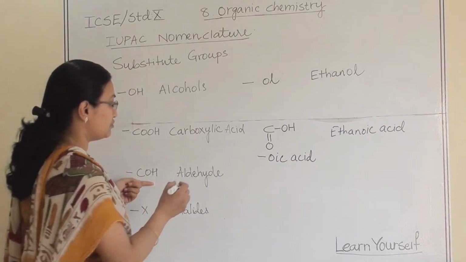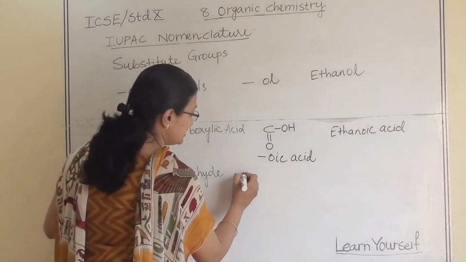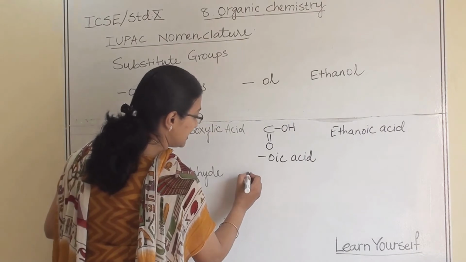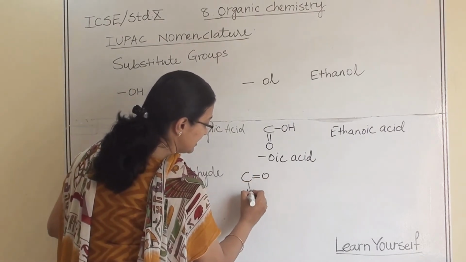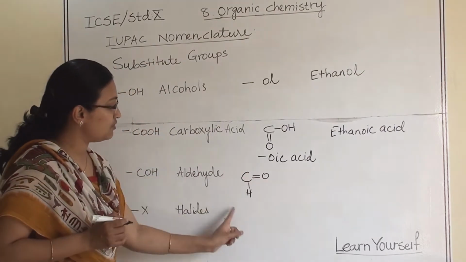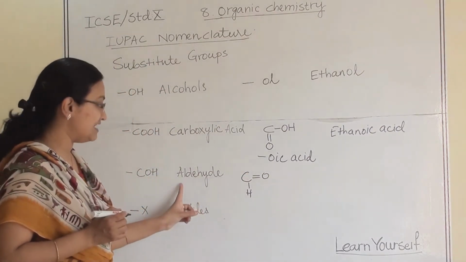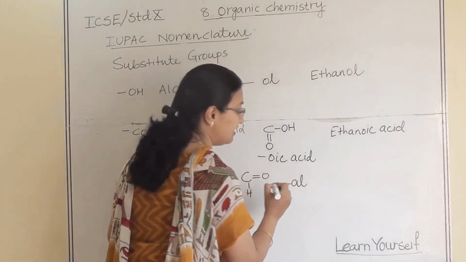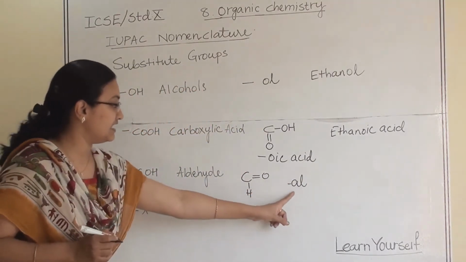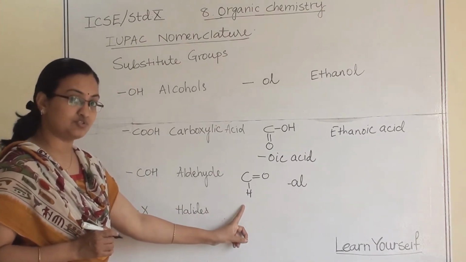Now the third one is aldehyde. In this, CHO is attached like C double bond O and H. This CHO structure is known as aldehyde and it gives the suffix al. This is the structure of that substituent group.